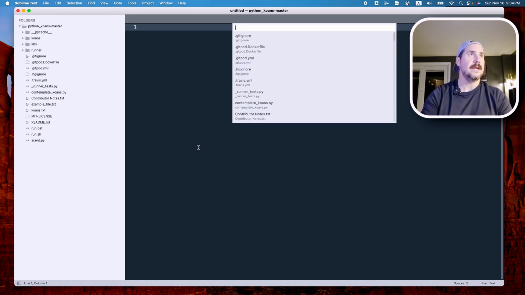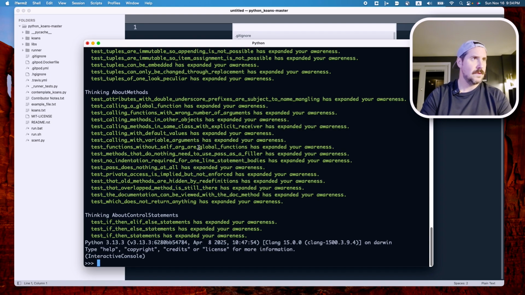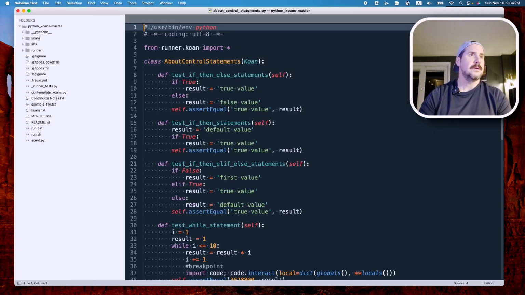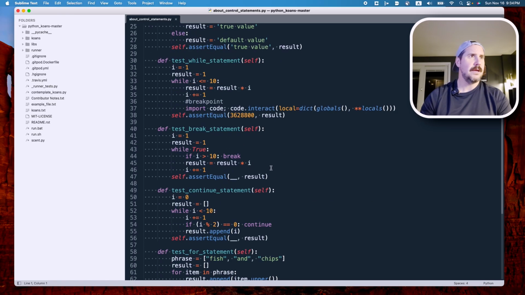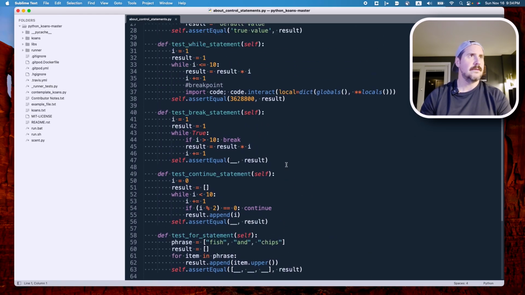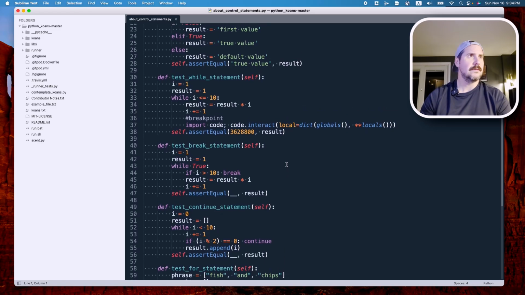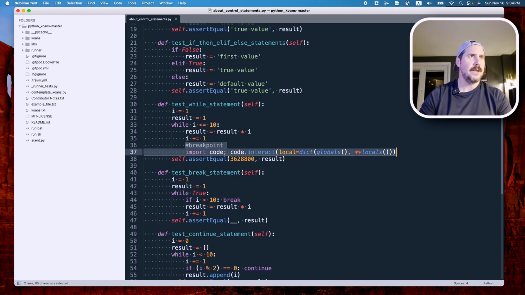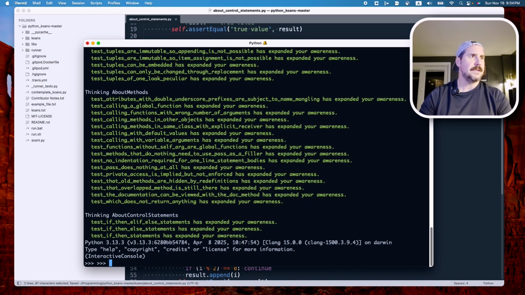And then about control statements. And is there a breakpoint left in here? Yes, right here. All right, so I'm going to go ahead and comment that out. And let's run it again.